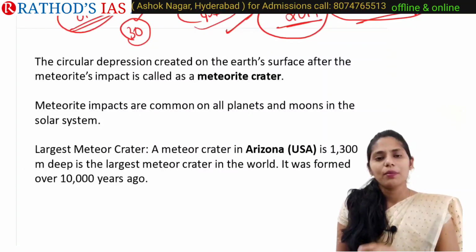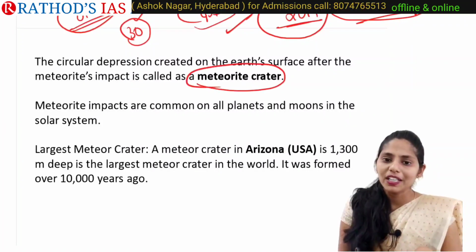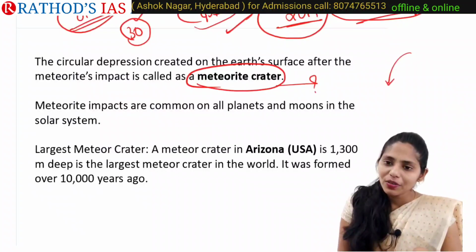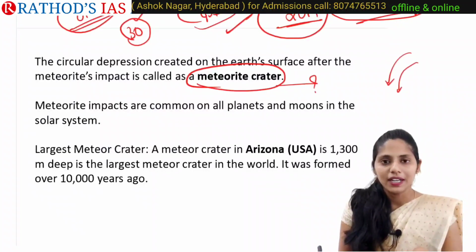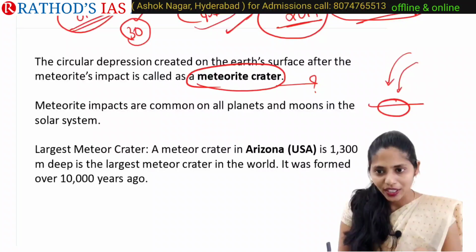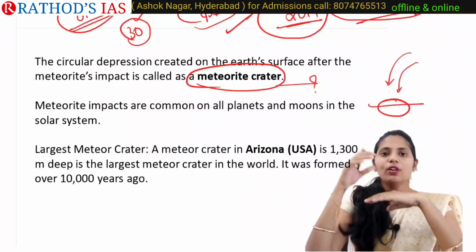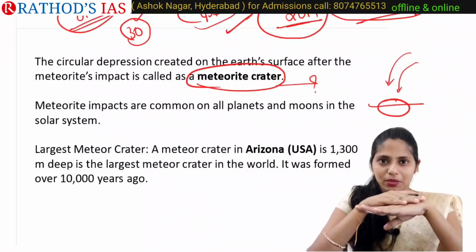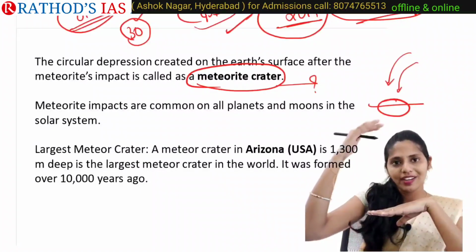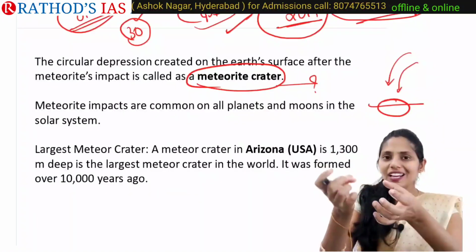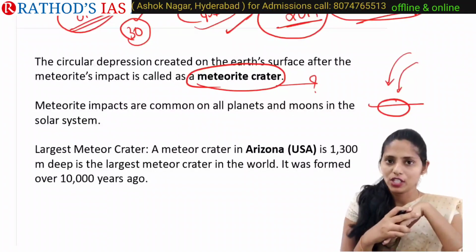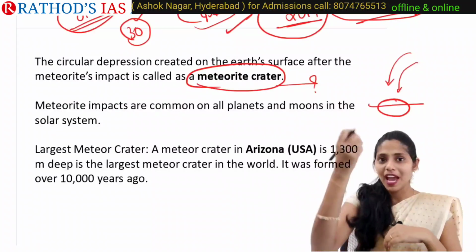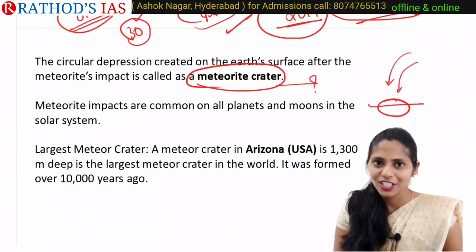And now let us try to talk about one more important word, that is meteorite crater. So what is this meteorite crater? Whenever these incompletely burnt meteorites come and hit our Earth's surface, they create a small depression, because as we know, any object which is falling comes under the influence of our Earth's gravitational force.